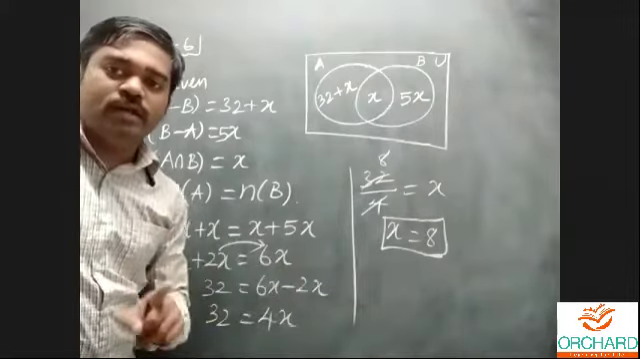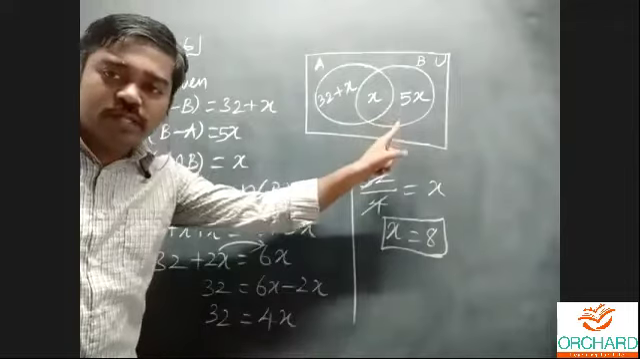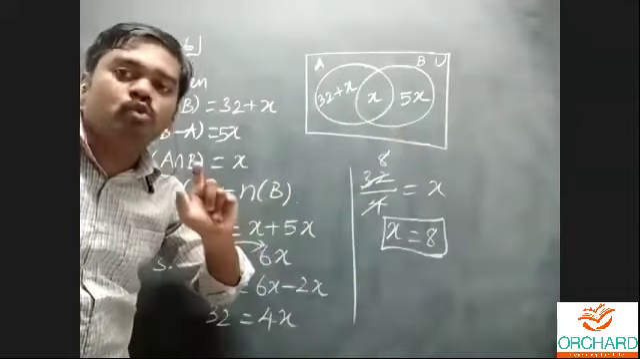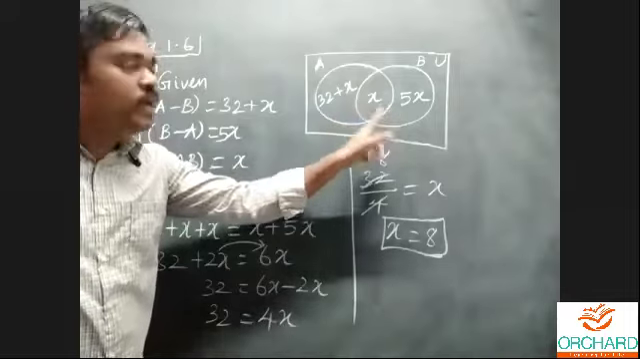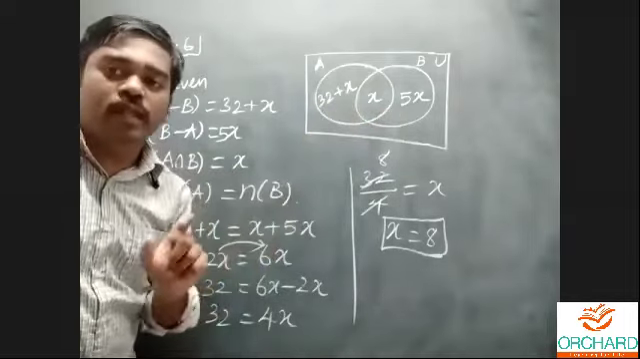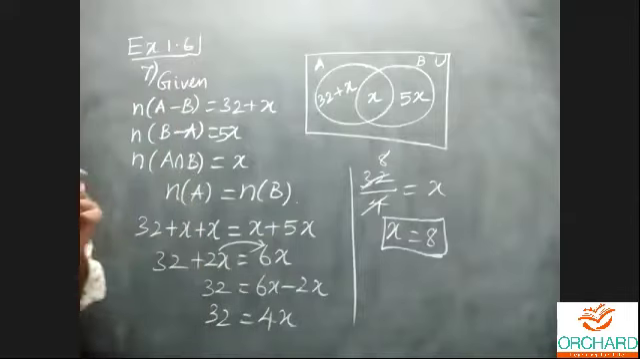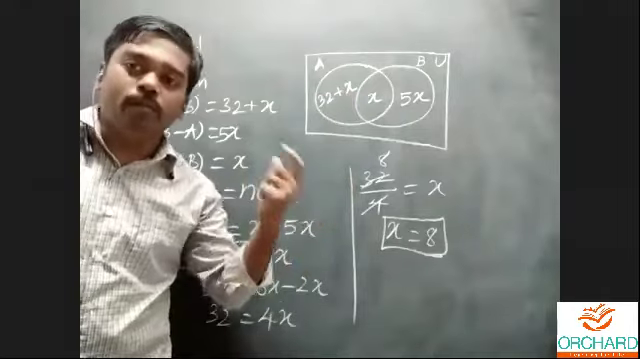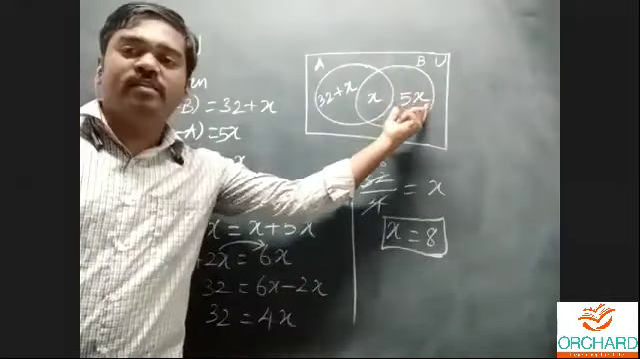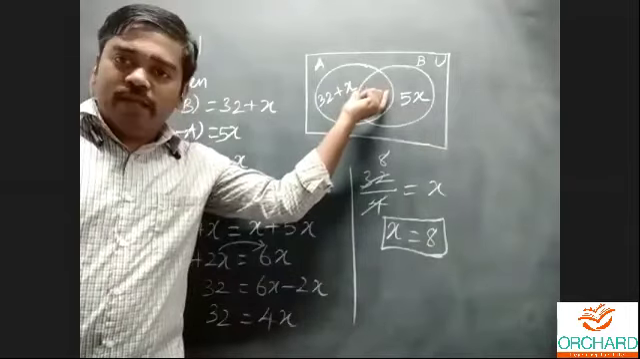What is the question they will ask? Calculate x. First one, to illustrate the given information in the Venn diagram. That is 32 plus x belongs to n of A minus B, the number of elements in the set A minus B, and the number of elements in the set B minus A is 5x, and the number of elements in the set A intersection B is x.